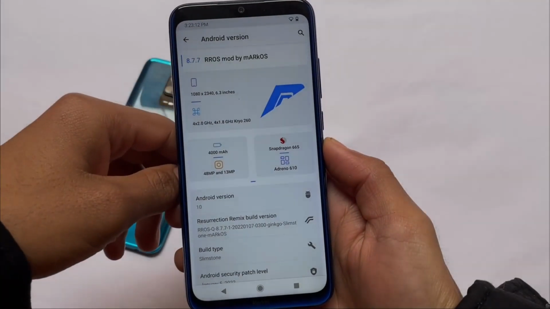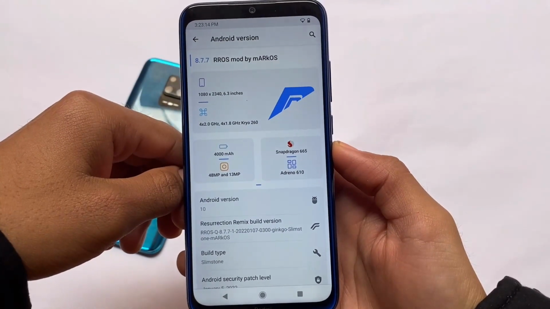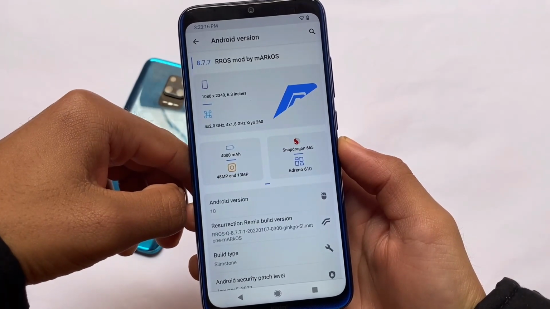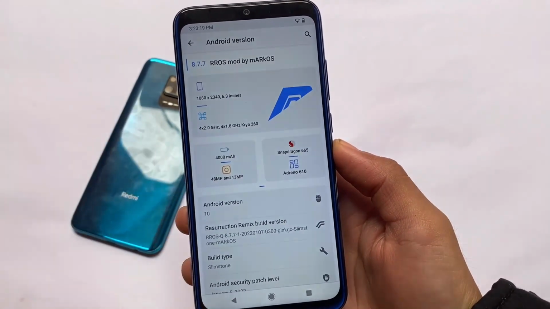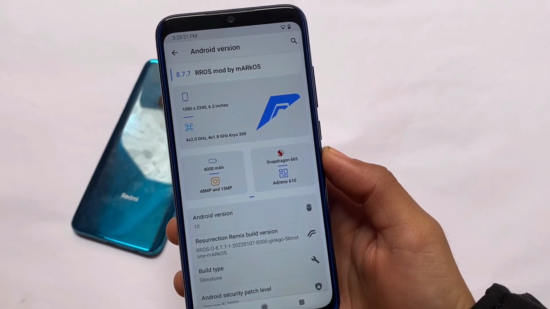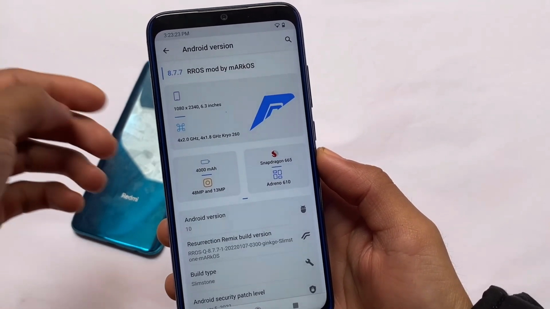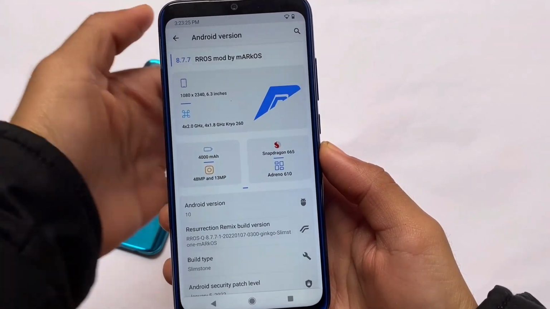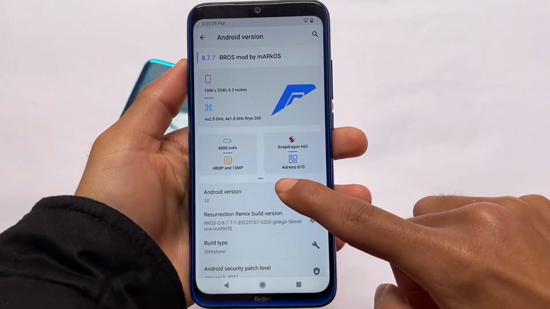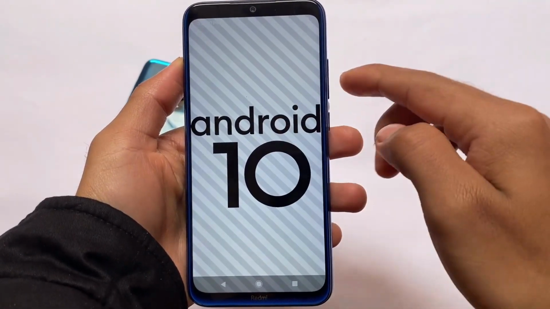Is this still the most customizable ROM out there for Android users? If you love to use customs on your devices and you need some customizations, and if you have been in these custom lines for maybe the past 6 to 7 years, then you might already know about this custom called Resurrection Remix.